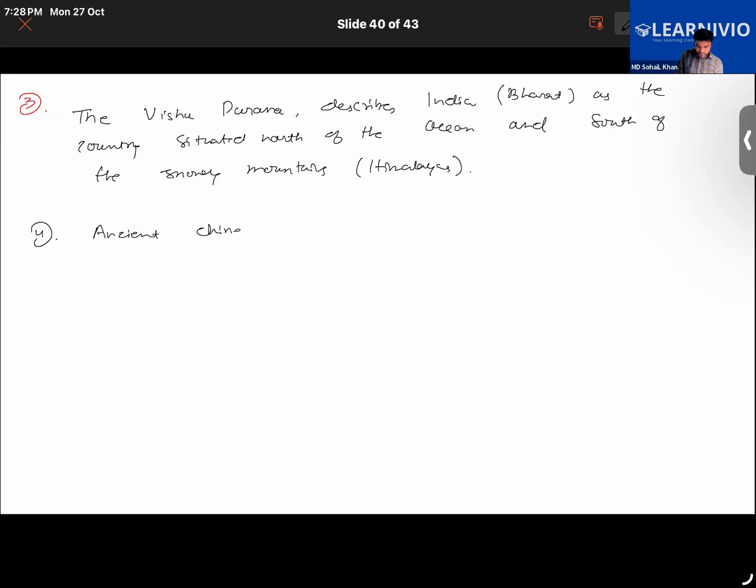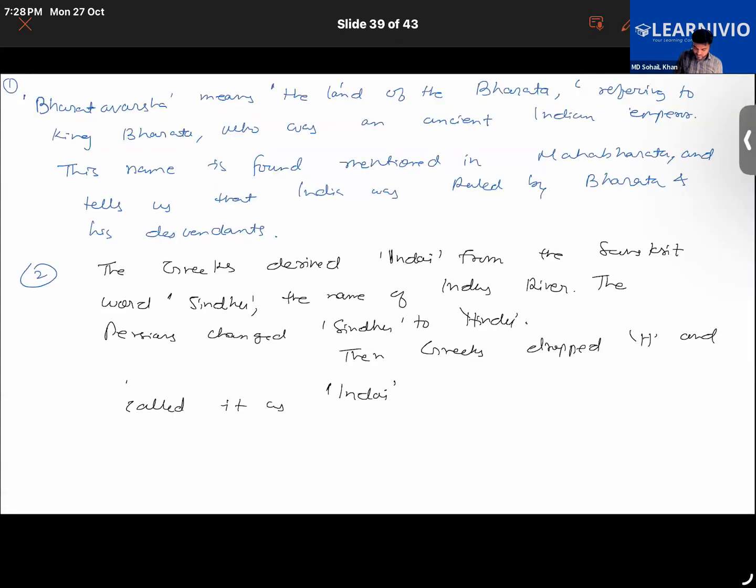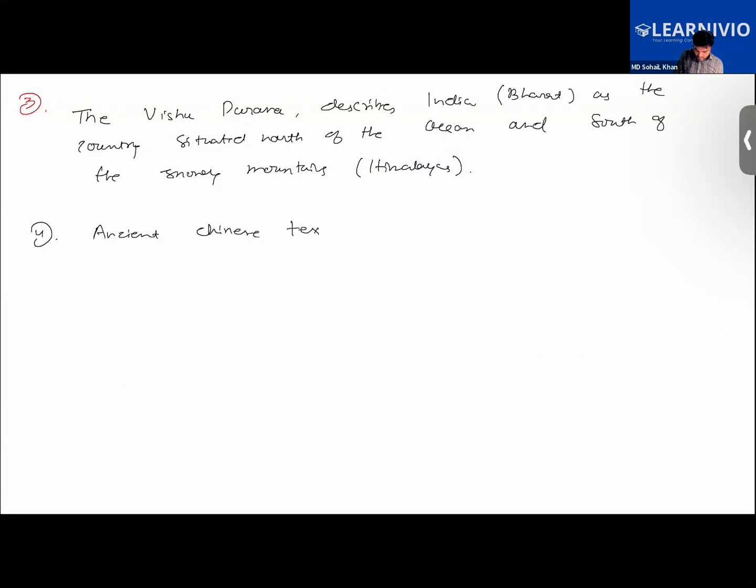Ancient Chinese texts called India Tianzu as India was the birthplace of Buddha.